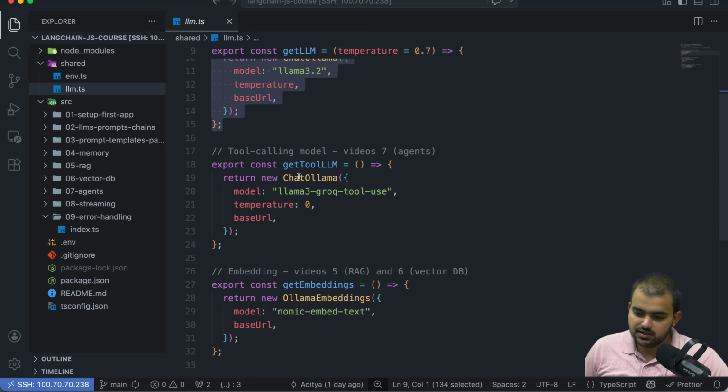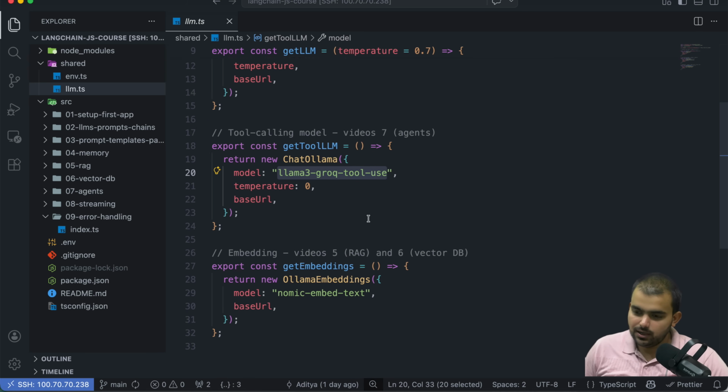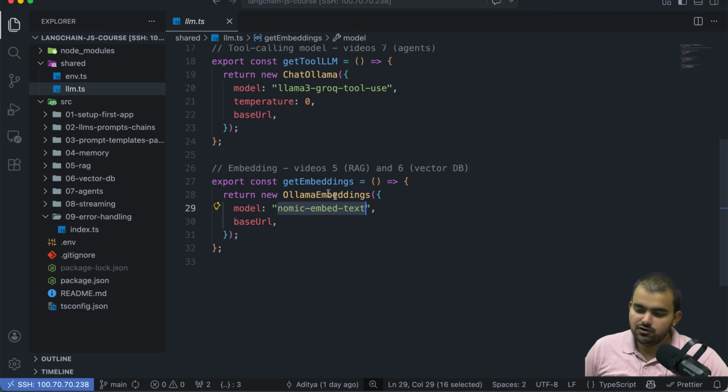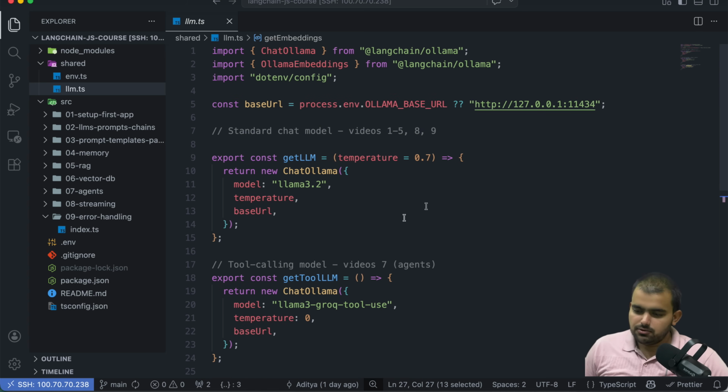We also created getToolLLM. We are using this model in Ollama, and we are using this other model for making embeddings. No need to worry about this, we will cover it in detail.